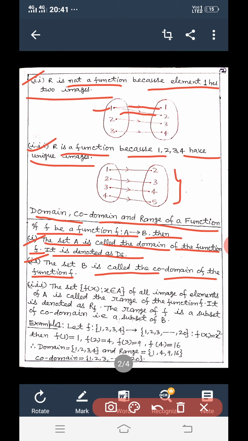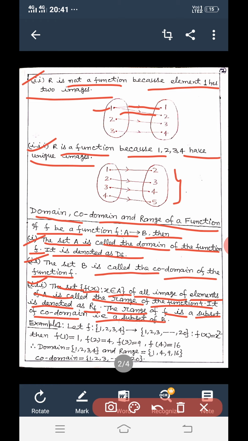Third, the set of f(x) such that x belongs to A, of all images of elements of A, is called the range of the function f. It is denoted by R(f). The range of f is a subset of codomain, that is a subset of B. Means the set of all images of elements of A.